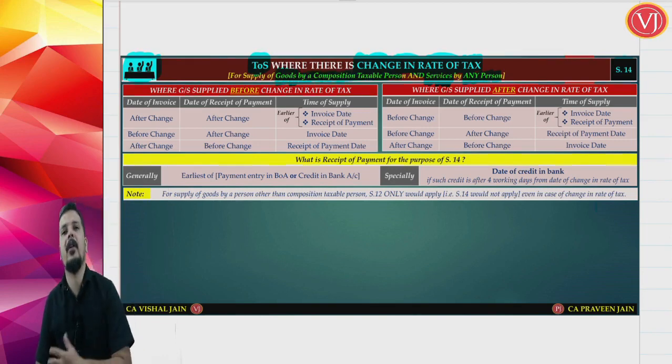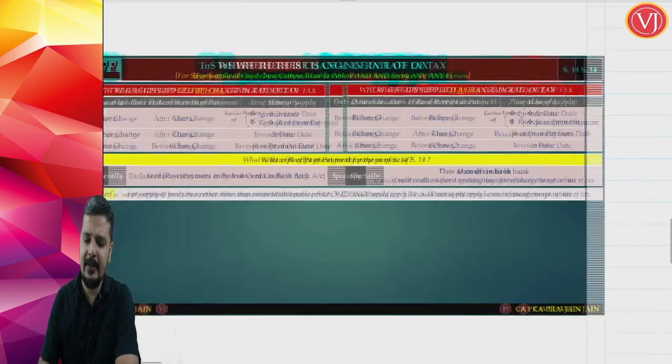Whatever we are going to discuss now is applicable for what? Supply of services by regular taxable person or composition taxable person, and supply of goods by composition taxable person. What about supply of goods by regular taxable person? We will discuss that later. Now let us directly take this with the help of an example.